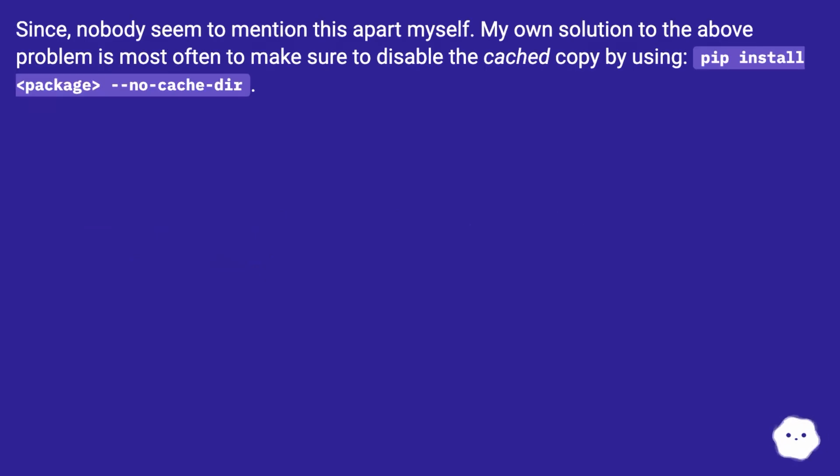Since nobody seemed to mention this apart from myself, my own solution to the above problem is most often to make sure to disable the cached copy by using pip install --no-cache-dir.